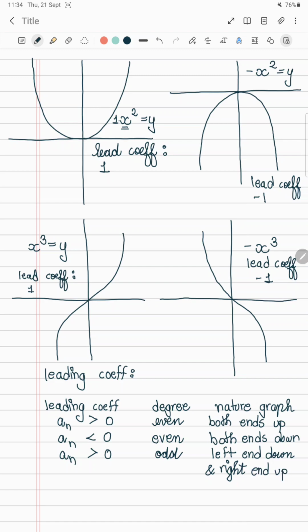In the fourth graph our leading coefficient is -1, which is less than 0. Degree is odd, and the left end of the graph is upward, and the right end down.